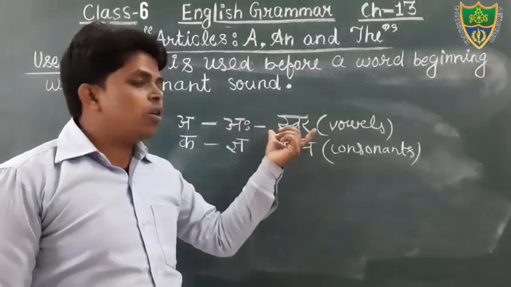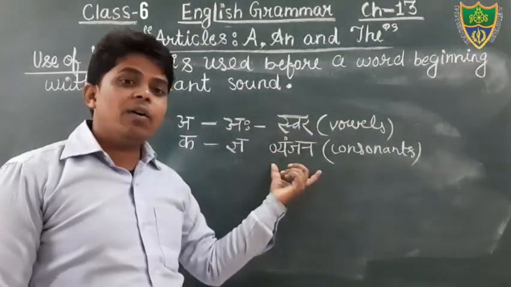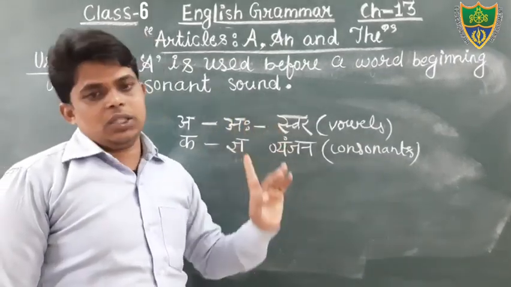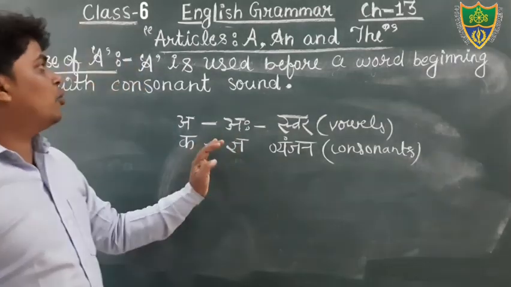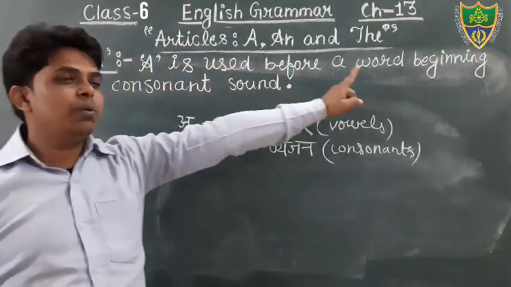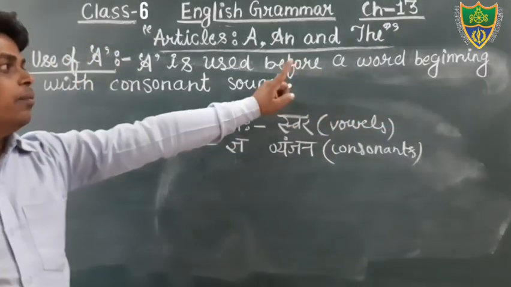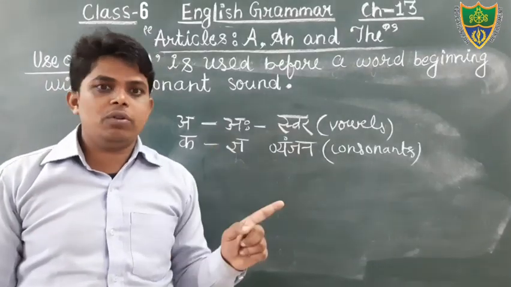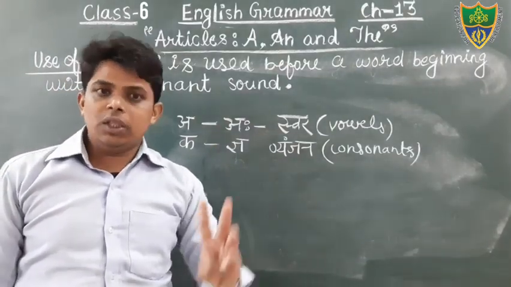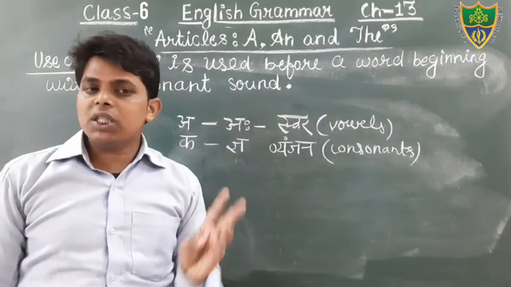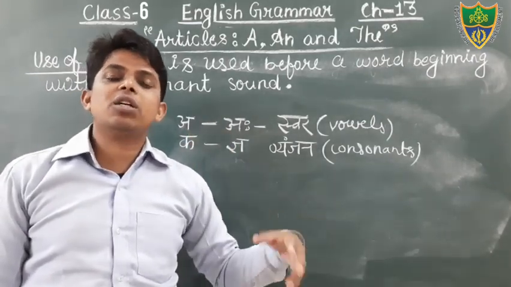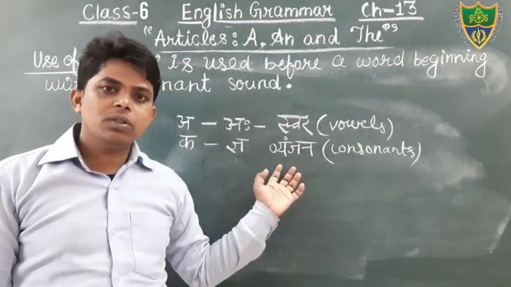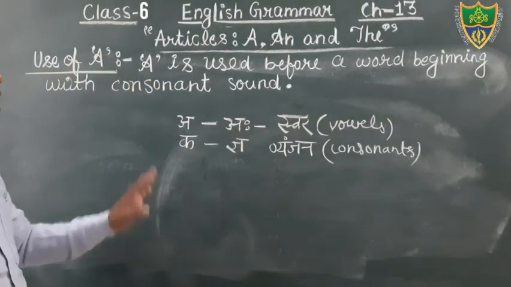If you know the sound of swar and the sound of vyanjan, then you can use the correct articles. As I told you, we use the article a just before a word beginning with the consonant sound, not letters. It means from ka to gya. The pronunciation of that word must start with a consonant sound from ka to gya. So just keep all these things in your mind.